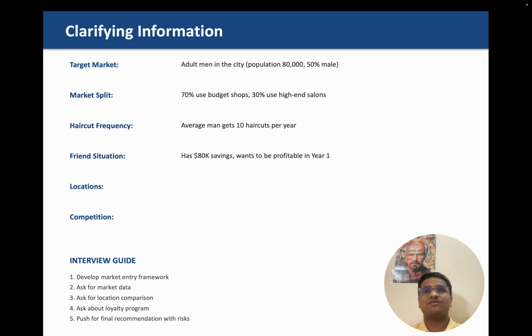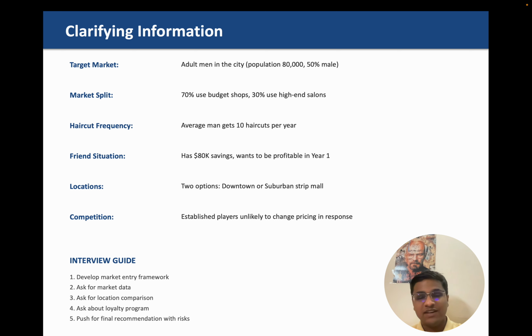Friend situation, how much money does a friend have? He has $80,000 savings and he wants to be profitable in year one. What are the locations from which we have to choose? Whether they are specific locations or location types. Okay, so the interviewer tells us there are two options, downtown location or suburban strip mall.